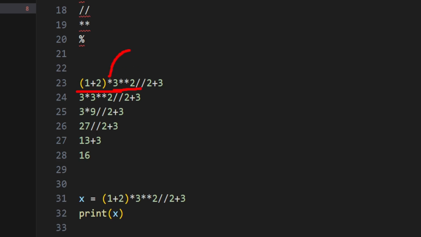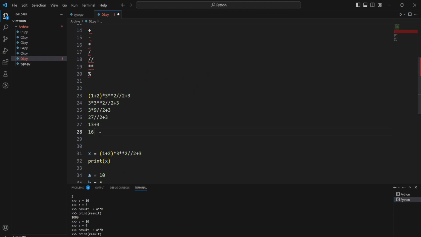After that, we can solve multiplication, division, or the mod, or the integer division, or floor division. Okay, at the end we will solve the addition and subtraction, and the final will be the assignment operator. So let me show you the assignment also.